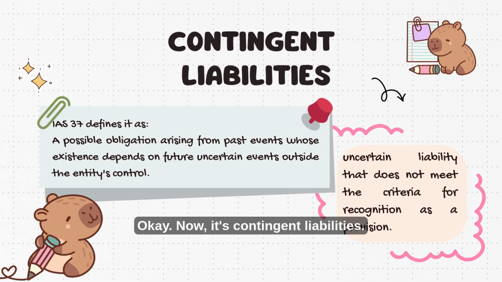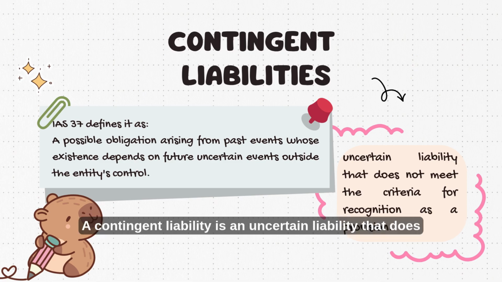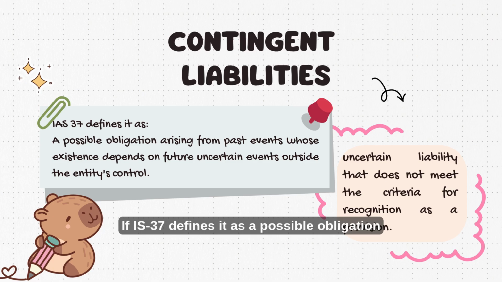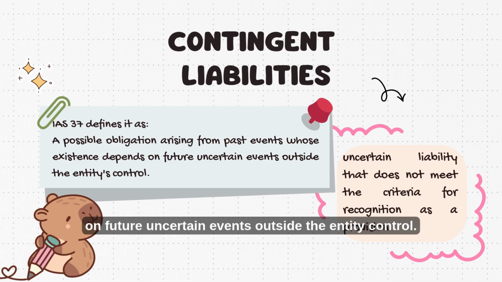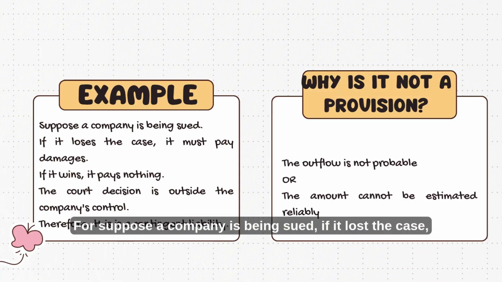Okay, now contingent liabilities. Let's discuss this. A contingent liability is an uncertain liability that does not meet the criteria for recognition as a provision. IAS 37 defines it as a possible obligation arising from past events whose existence depends on future uncertain events outside the entity's control.